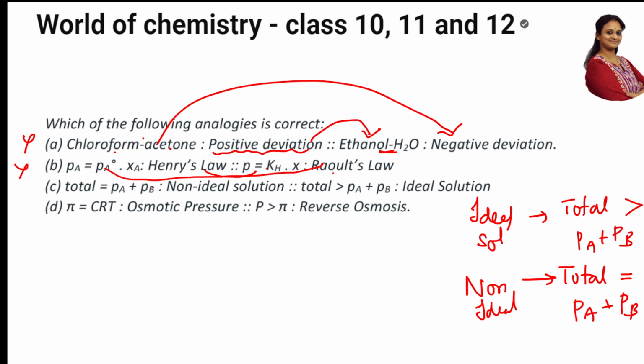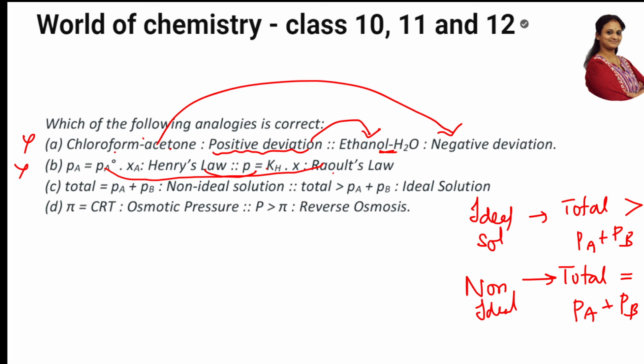Now the total they said. One minute. Ideal solutions, total is greater than. Did they give it right? Non-ideal solutions, total is equal to PA plus PB. This total is greater than PA plus PB. Is that right, students? What we have written. So for ideal solutions, what happens? When you draw the graph, according to Raoult's law, justify that and tell me, first of all, in ideal solutions, according to Raoult's law, what are the parameters which are equal?